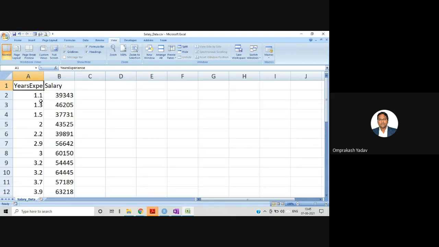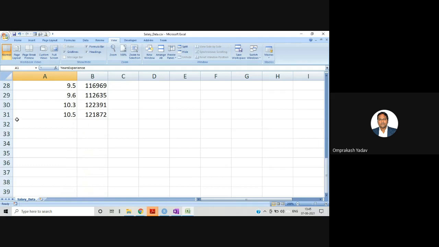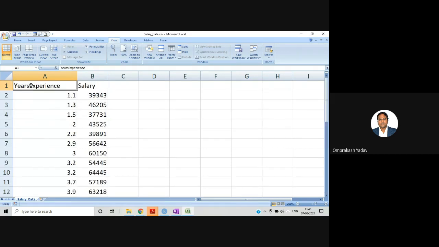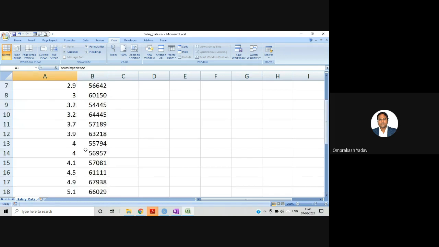If you see here, years experience is there. Okay, remember this column name, years experience, and the salary is there. So we have 30 data. It's showing 31 because the first row is what? It's a heading, right? Years experience and the salary, and we have the 30 data. Okay, so we'll be using this particular data, and then we'll be doing the program. So let's go.